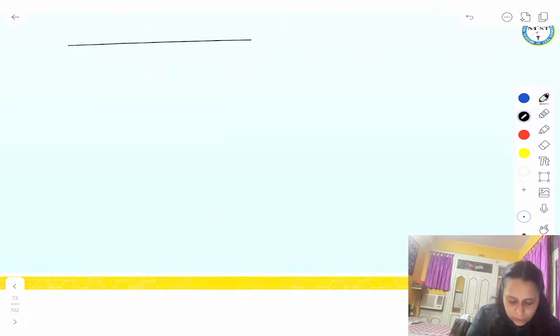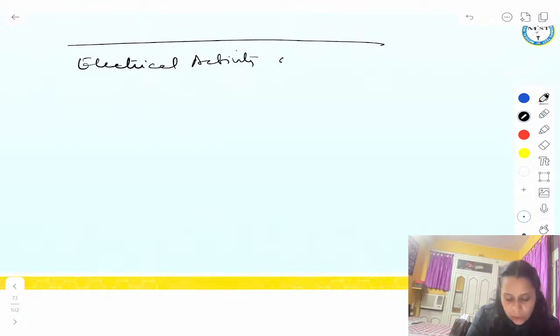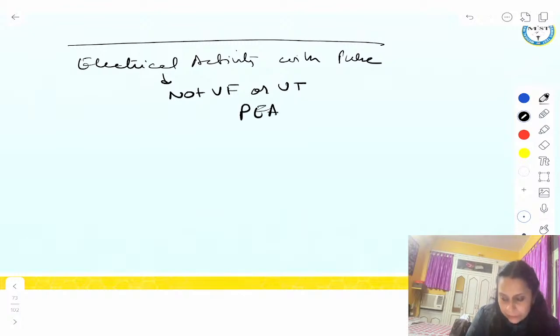If patient has a straight line, or patient has electrical activity which is without pulse, and this electrical activity is not VF or VT, then we call it pulseless electrical activity.